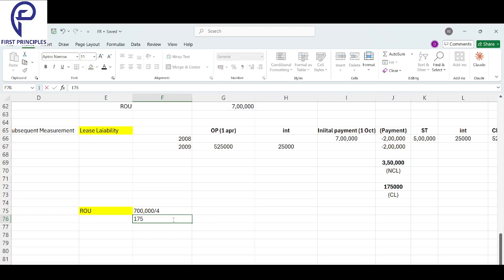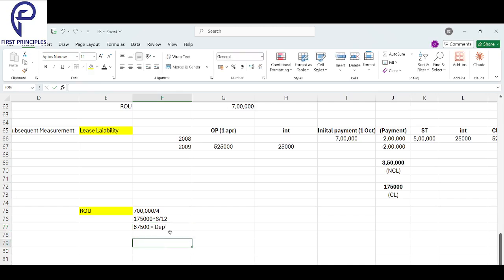And we do 6 months of this, because we are only going to take till March. Take 6 by 12. 87,500 is my depreciation.